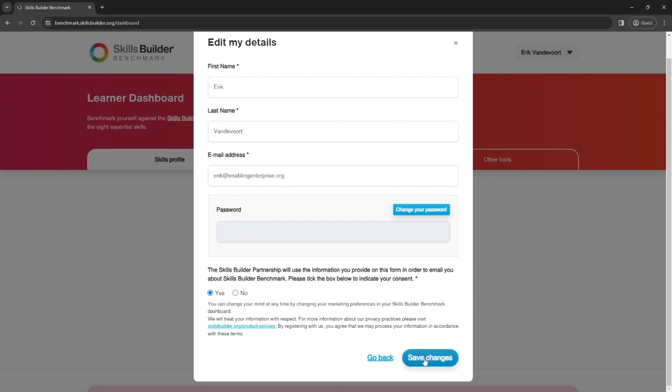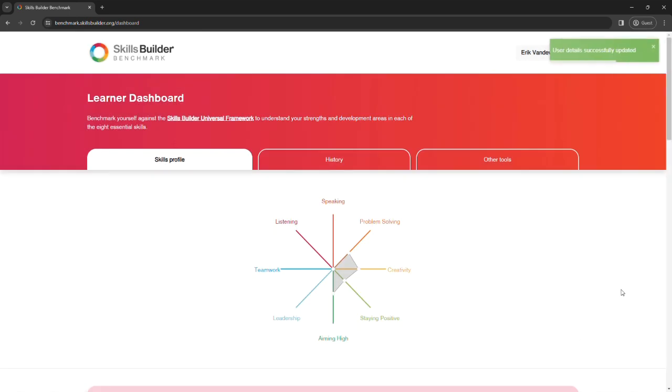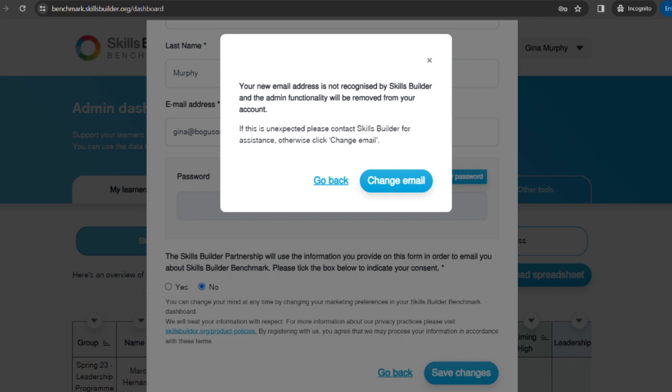Click Save Changes. A green banner will appear for a few seconds in the top right corner to confirm this was successful. In case your account has access to the admin view and it is your email address that needs updating, you will need to let Skills Builder know so we can change your details for you.